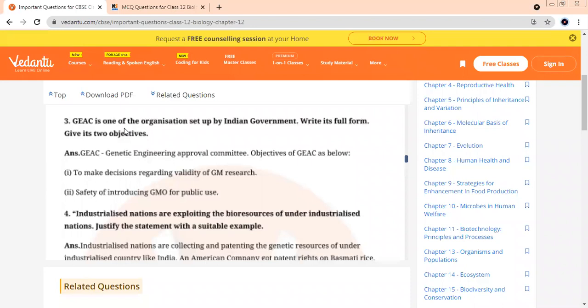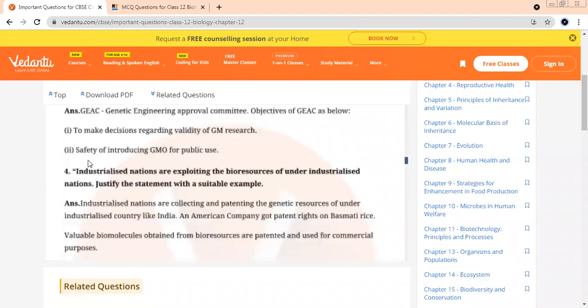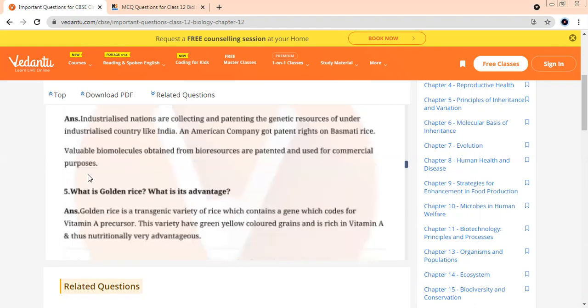This we did in examples, if you remember, American company. Industrialized nations are exploiting the bioresource of under-industrialized nations. Justify the statement with an example. We were talking about an under-industrialized country like India. And we had discussed an example that an American company got a patent on which rice? Basmati rice. And also one more thing, remember, turmeric used for treatment of wounds. That is also another example of this. If they ask you 2 examples, now the patent is with them.